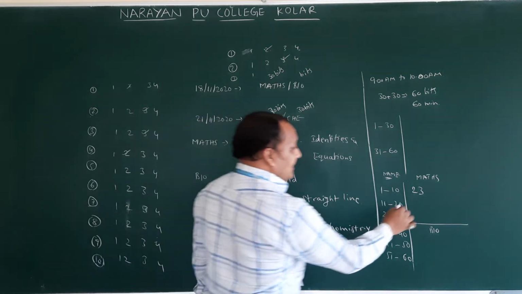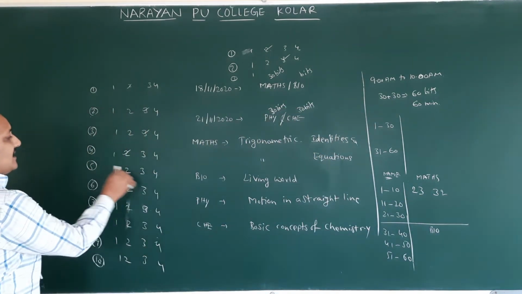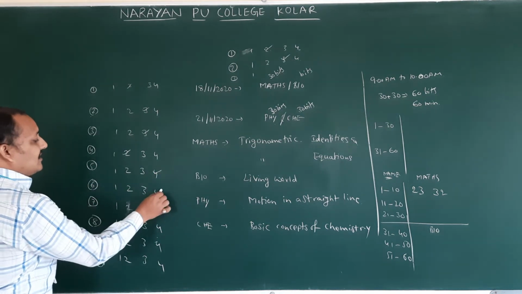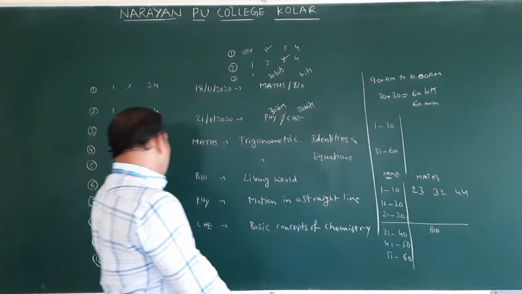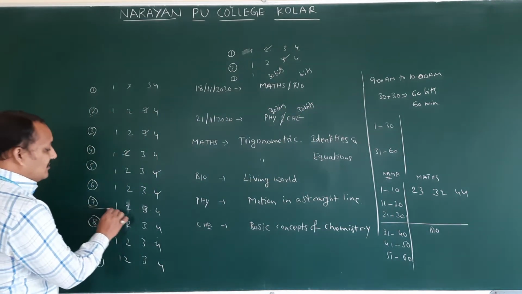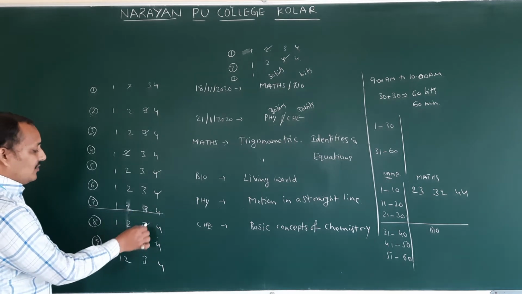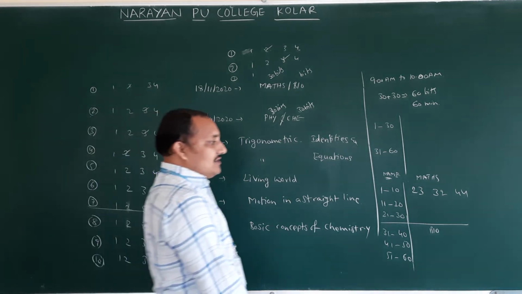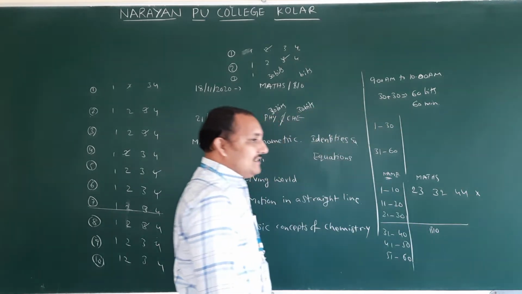Then we have to write the key like this: 3, 2. Next, fifth question answer 4, sixth question answer also 4, let us assume. Then 4, 4. While writing, if you didn't attempt the 7th question but attempted the 8th, and the 8th answer is 3, how to write 7, 8? The 7th question you didn't attempt. Leave the space, otherwise put a cross. Cross means you didn't attempt.